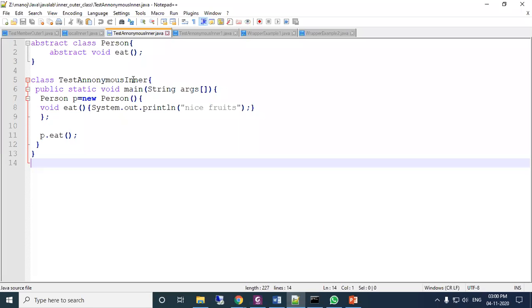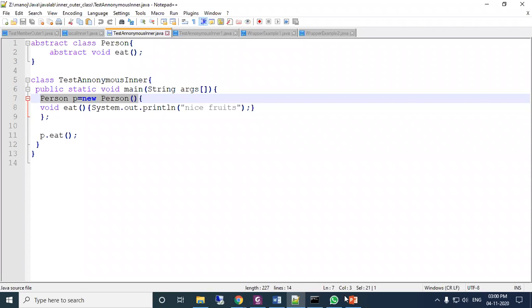Just see the program here. Here the anonymous reference is created, but the abstract class cannot be instantiated, yet it directly reserves the space, and the eat method is again redefined. So output is nice fruits. So this is about the test and this anonymous class.